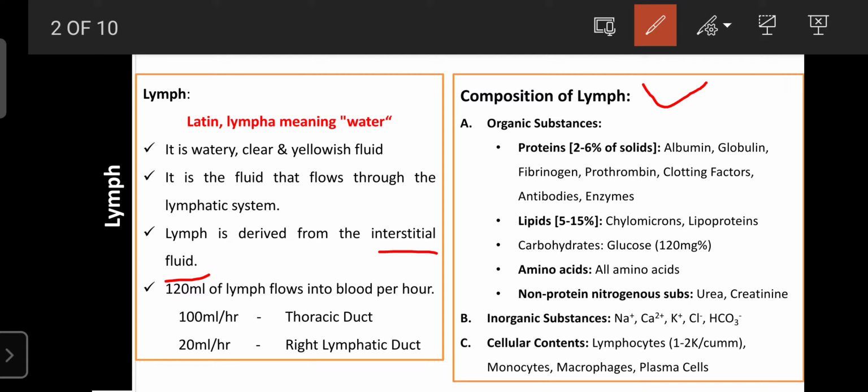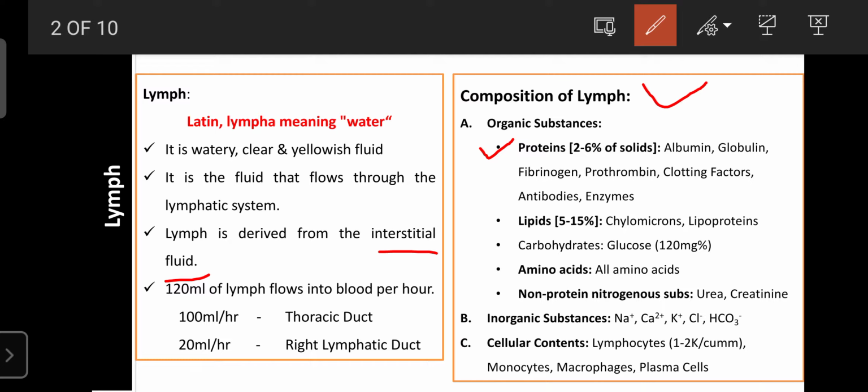Among the organic substances, like blood, it consists of proteins. Proteins are more in the lymph as compared to plasma or blood. It is around 2 to 6% solids.